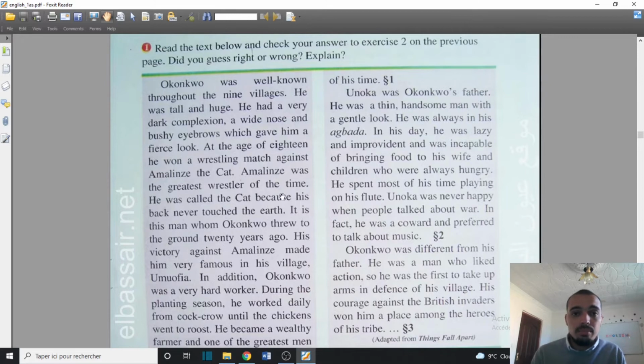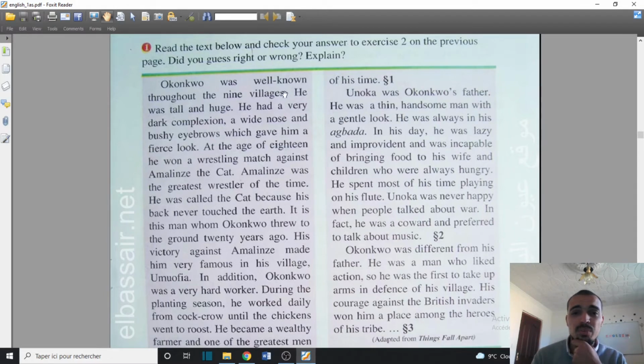So we'll just go through some expressions and descriptions, and if you notice, you will discover that the description here is a bit different from the usual or the everyday descriptions that we use, because this is a literary style, okay, and literary styles always differ from everyday talk, as they tend to use a lot of aesthetic functions, like to give it beauty and to attract readers. Okay, so we'll start with some adjectives.